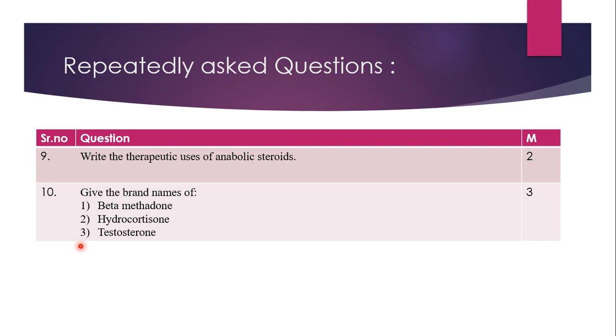The famous brands of hydrocortisone are Vicort, Lycortine, Hycozone, etc. And betamethasone also has famous brands like Betacortil, Betnilon, Betnisol, etc. These 3 brands are really very important, and they come for 1 mark in the exam.